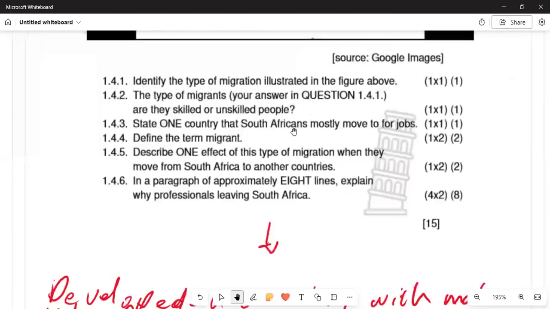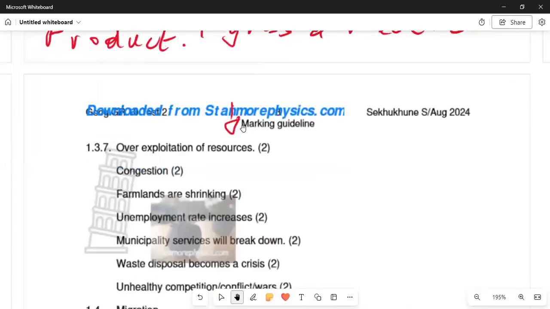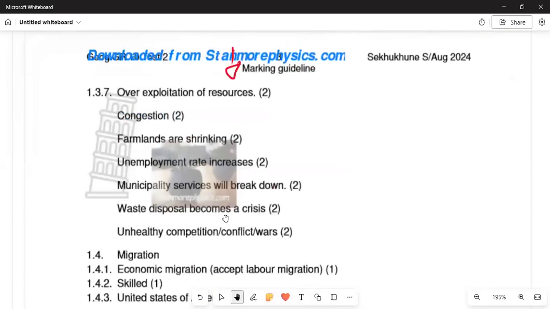And if we are moving on, we would see that we've got 1.4.1, the migration illustrated in the figure above. And then in 1.4.2, they ask in 1.4.1, are they skilled or unskilled people? We want the type of migration. We can see that it is a migration that is illustrated there.